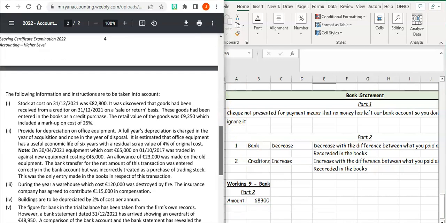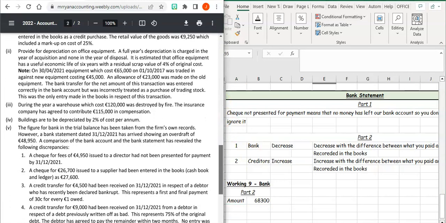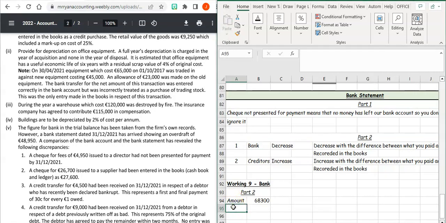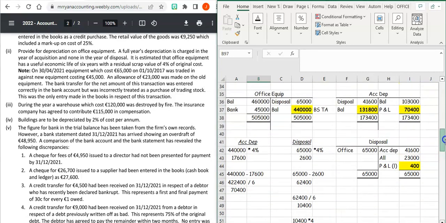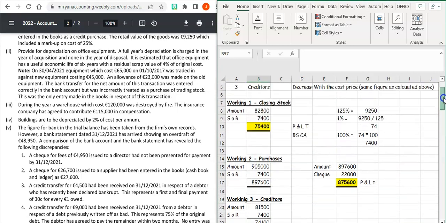And the difference is this 27,600 minus the 26,700. So it's going to be, sorry, 900. So we're going to decrease our bank by 900 because that money didn't come out of our account. And then we're going back up to our creditors, and we have to increase our creditors by 900.